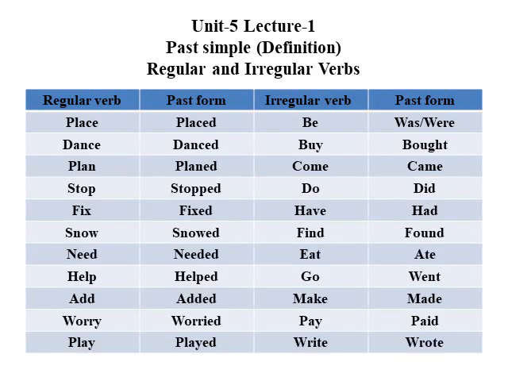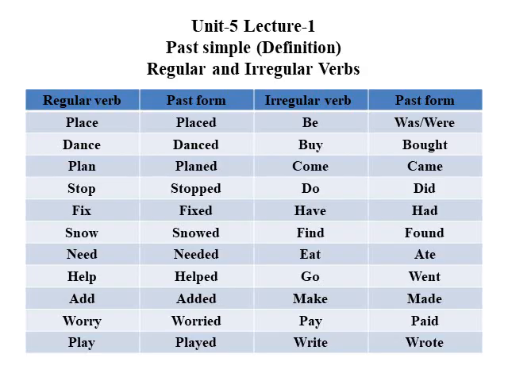And there are two types of verb: regular verb and irregular verb. When we are talking about regular verbs, adding ed to the main verb will make it the past form. For example, place, we added ed, placed, this is the past form. Dance, we added ed and made it danced, so it is the past form. Plan, planned. Stop, stopped. Fix, fixed. Just by adding ed to the main verb we get the past form of the verb.